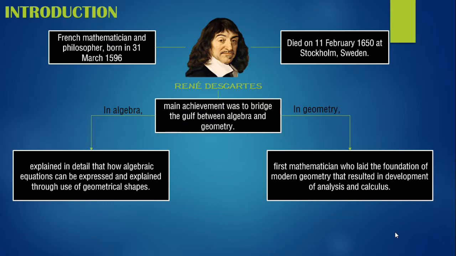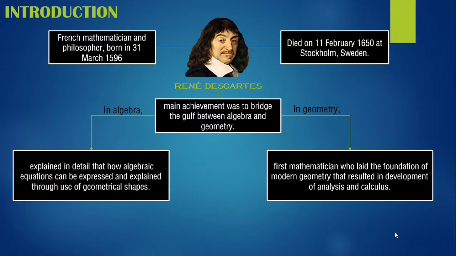I would like to give some introduction about one of the French mathematicians and philosophers who was born on 31st of March 1596. He is René Descartes. René Descartes's main achievement was to bridge the gulf between algebra and geometry.